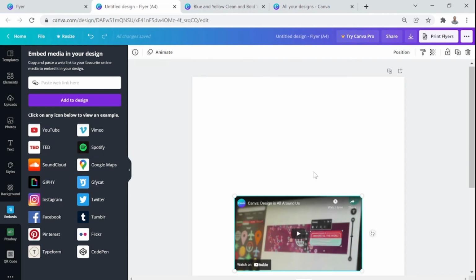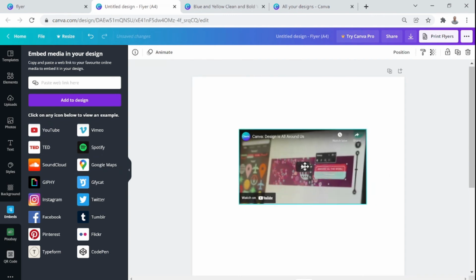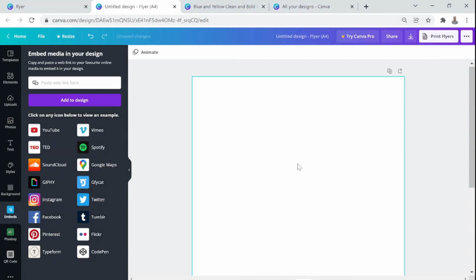Now here it has just given the standard link, but I don't want it like this because it's all about Canva. I'm not interested. I want to put my YouTube link here, so I will just type in here. But I have to do one thing. I have to actually bring the link here. So what I will do is I'll go to YouTube.